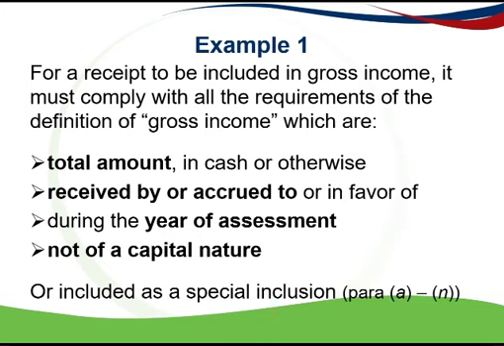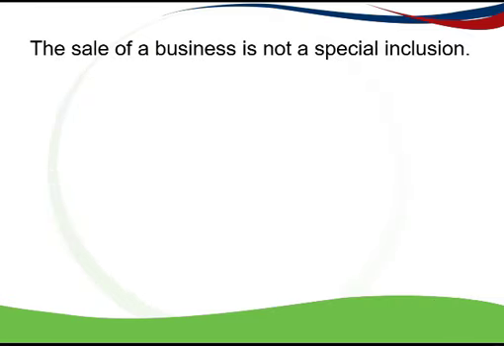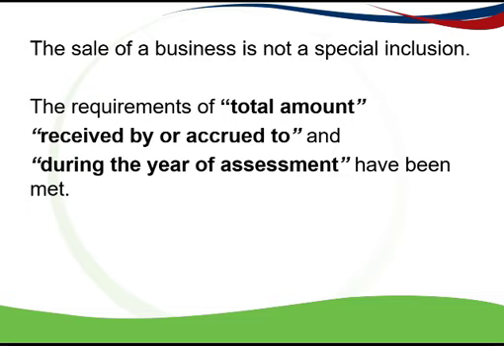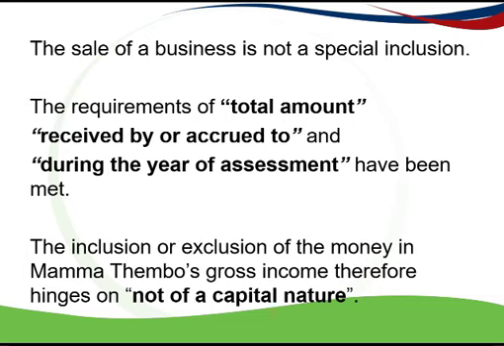So it could also be included in gross income as a special inclusion with one of the paragraphs. So we always start with the special inclusions, and we say, okay, well, the sale of a business is not a special inclusion. So you need to know all the special inclusions, what might be included in gross income in terms of one of those paragraphs, but the sale of a business is not. And then we've been through each of the requirements. Total amount, received by or accrued to, and during the year of assessment have all been met. But we weren't sure of a capital nature. So the inclusion or exclusion of the money actually hinges on whether it's of a capital nature or not.